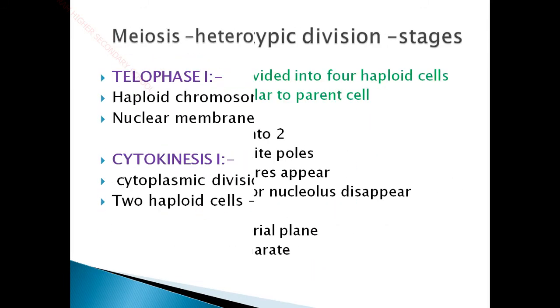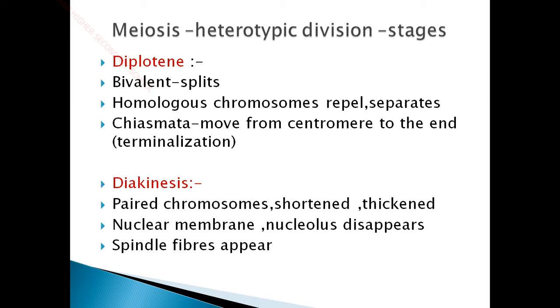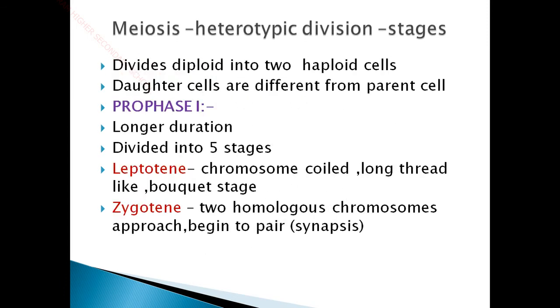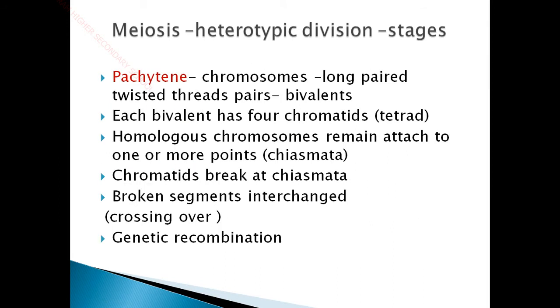Coming back to the explanation, we have seen the zygotene stage. In zygotene, two homologous chromosomes approach and begin to pair. The pairing of chromosomes is called synapsis. The point of junction between the maternal and paternal chromosomes is called the synaptic point. So the process is called synapsis.